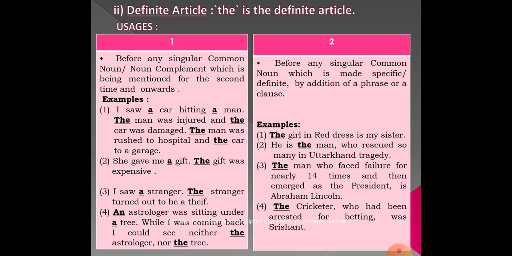In the next example, the cricketer who had been arrested for betting was Sreesanth, right? We are speaking about a cricketer here.